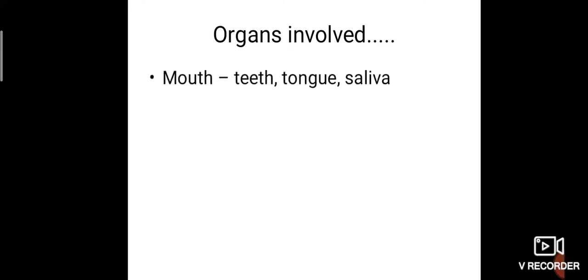I told you there are so many organs involved in the digestive system, not only one organ. Okay, so what are the organs? First one, mouth, because we keep the food in our mouth. In the mouth, teeth help to grind the food, tongue helps to swallow the food, and saliva. Saliva is a juice secreted by our mouth which helps to mix the food, isn't it? So saliva is a juice secreted by our mouth.